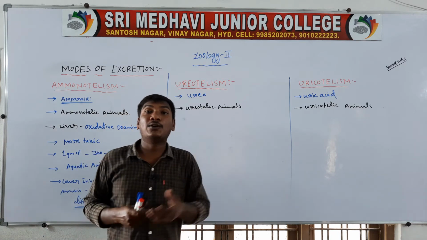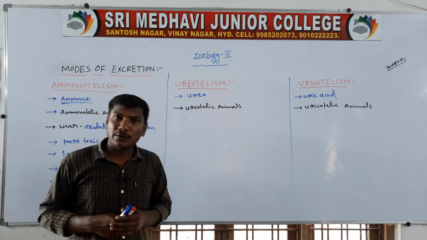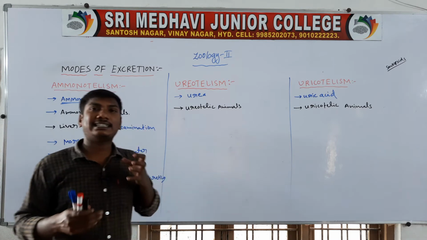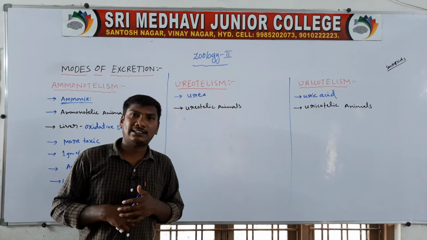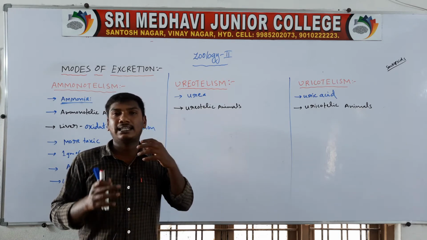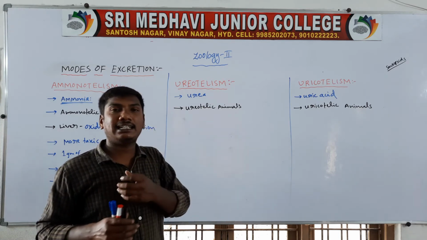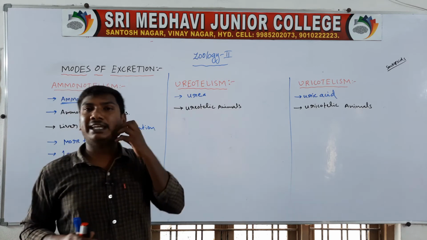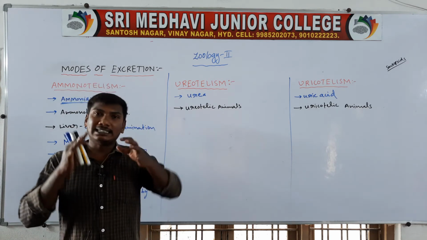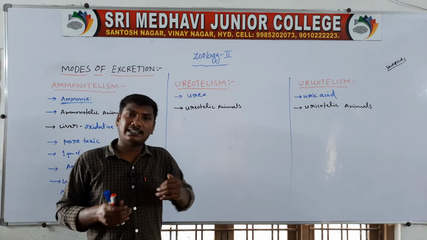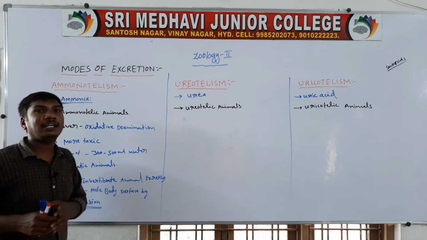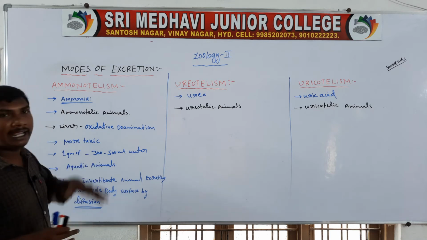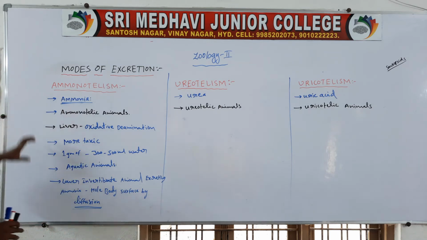Next one, in the bony fishes, they excrete ammonium ions from the gills. The bony fishes excrete more ammonium ions from the gills. Their kidneys excrete only a small amount of nitrogenous waste material. The main excretory product is ammonia.